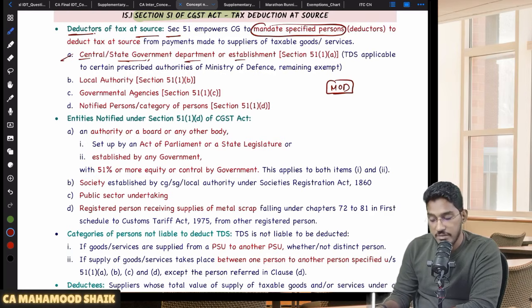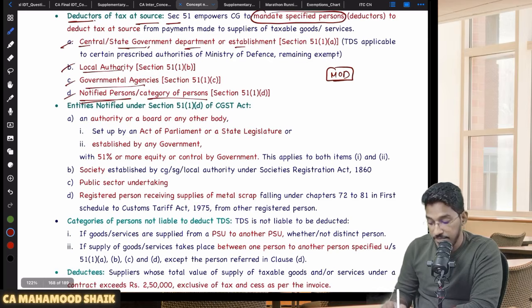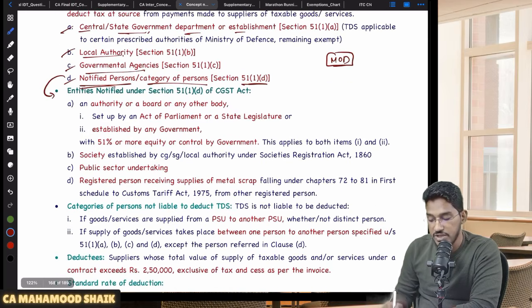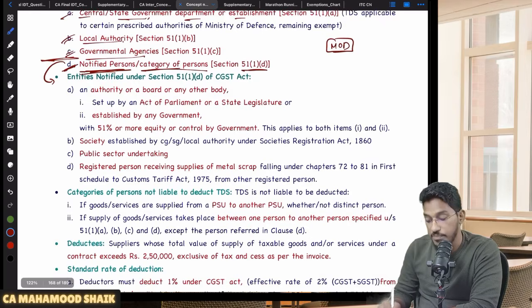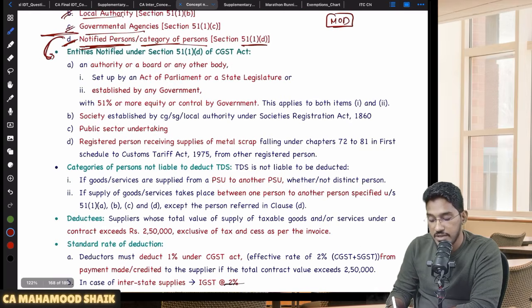if the recipient is the central or state government or an establishment of the central or state government. Number 2, local authority. Number 3, government agency. Number 4, any other notified persons or category of persons. Under Section 51 sub-section 1 clause D, some extra persons are also notified. Initially the government named establishments or departments of the central or state government, local authorities, and government agencies. They reserved a clause so that in future, if they want to notify extra persons, they can. And in fact they have notified these extra persons.